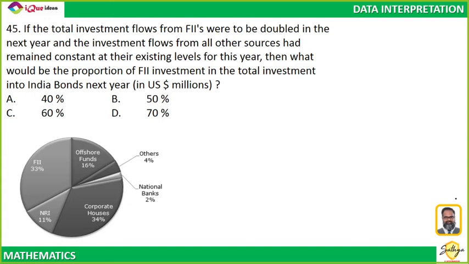See, don't get confused by the question. Do it step by step. The total investment from FII right now, how much is it? FII right now is 33% out of 100.